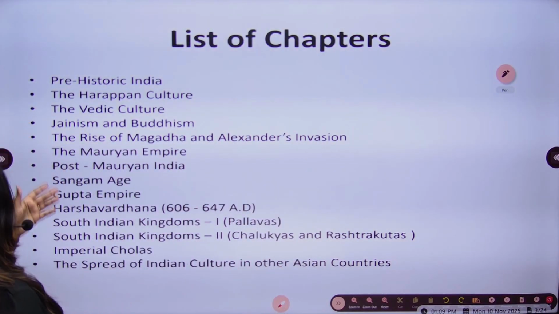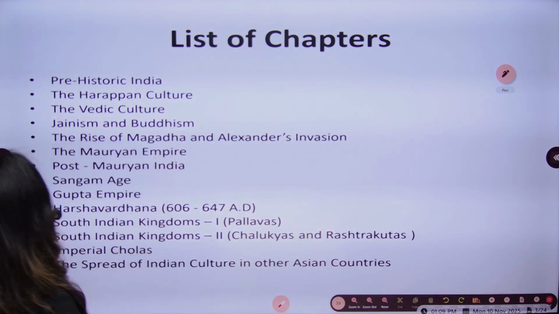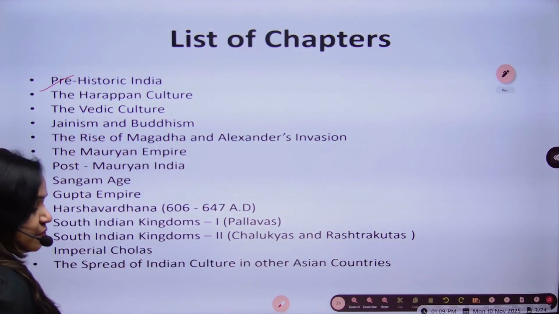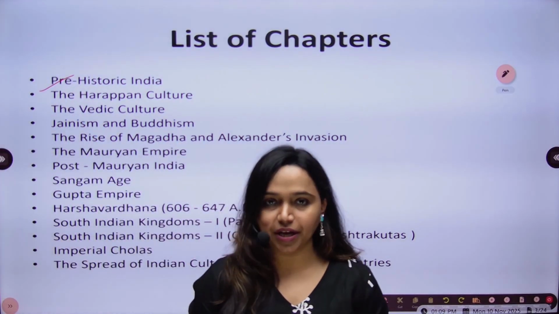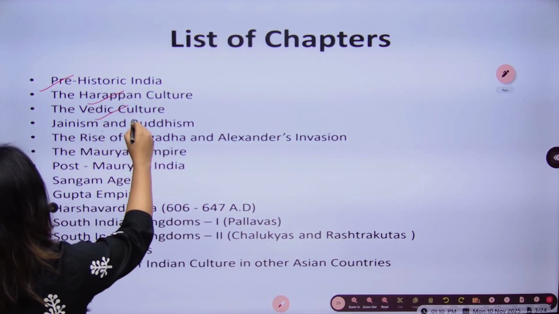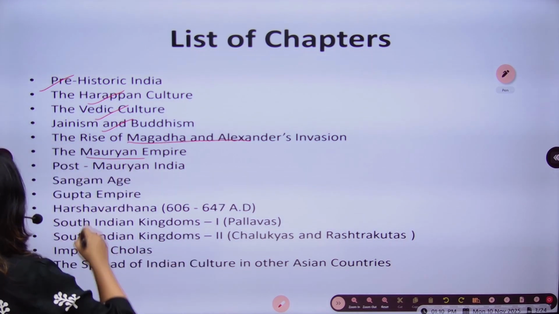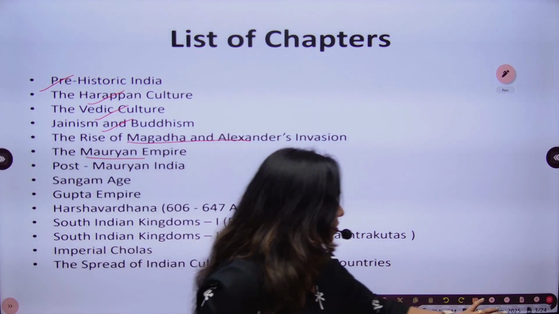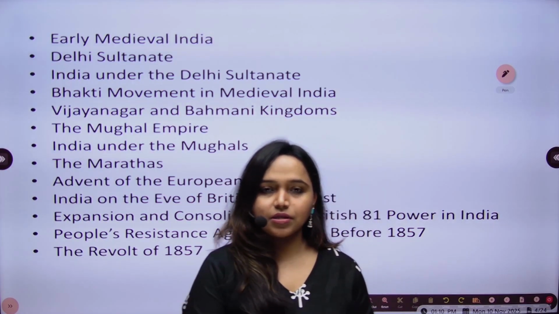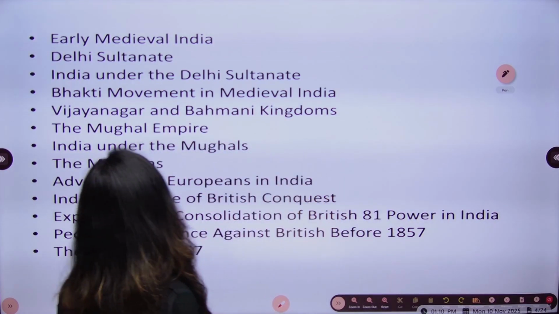So these are the list of chapters which we will cover in this particular series. You can see here, prehistoric India will be the first chapter which we will study today. And this is Harappan culture, Vedic culture, Jainism, Magadh and Alexander's invasion, Mauryan Empire. So these are the chapters which we will cover as this course proceeds in future.